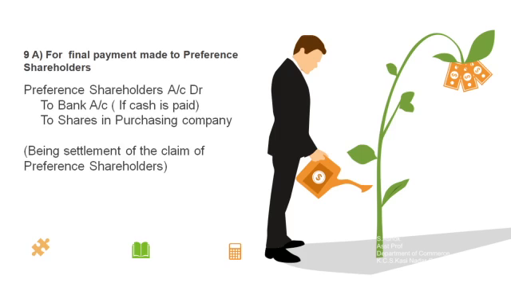So this journal entry is made for the purpose of the final settlement made to the preference shareholders. Preference shareholders are getting the amount, so that is why it is being debited. Preference shareholders account to bank. If it is paid in cash, the cash amount they have paid should be mentioned. Suppose anything is paid in the form of shares, that is also to be mentioned. So narration is being settlement of the claim of preference shareholders to be made. Okay.